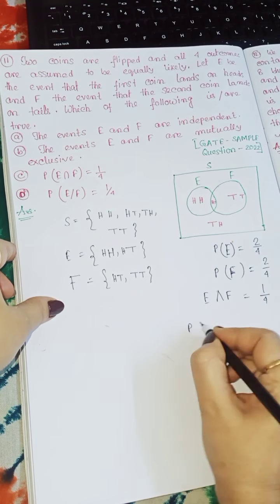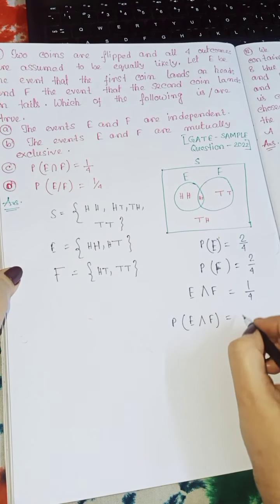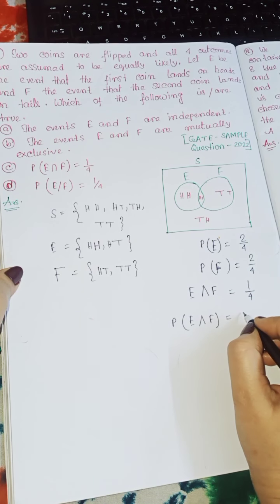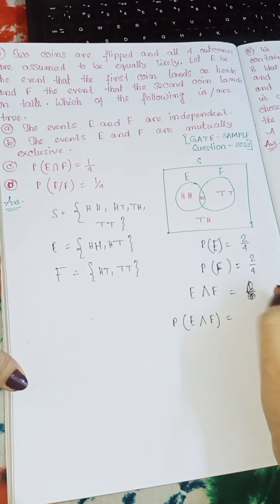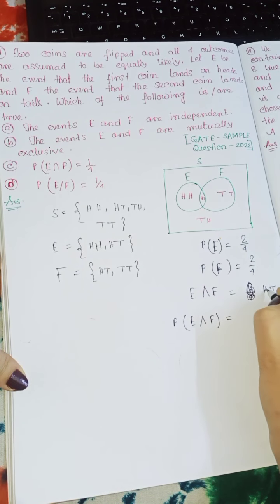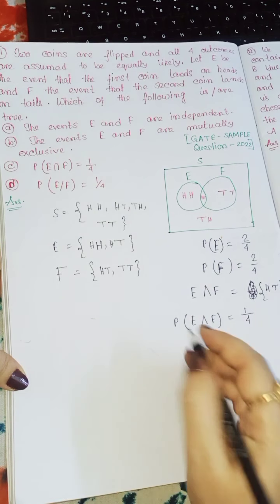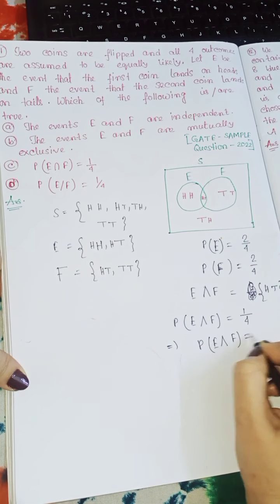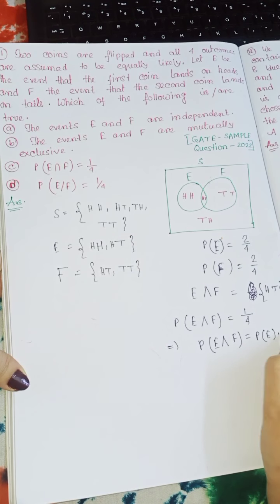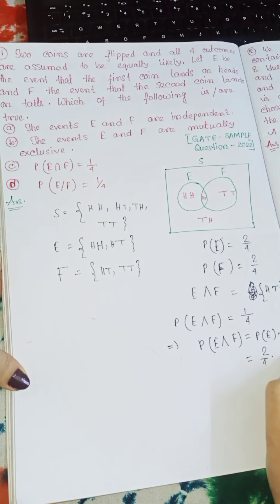So probability of E intersection F is equal to 1 by 4, which is H and T. That implies probability of E intersection F is equal to probability of E into probability of F. So that is 2 by 4 into 2 by 4, which is equal to 1 by 4.